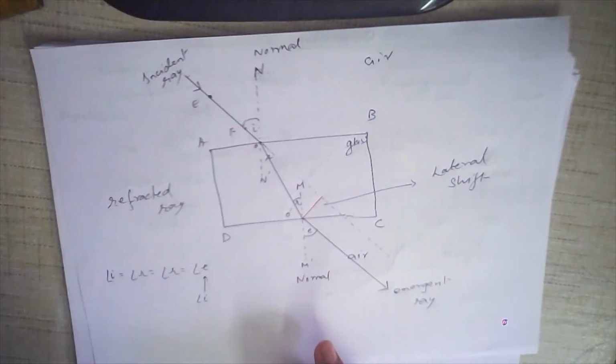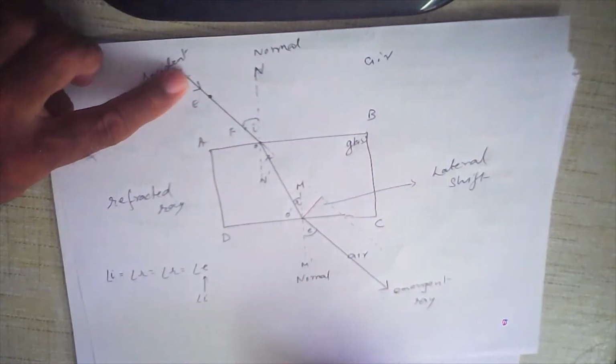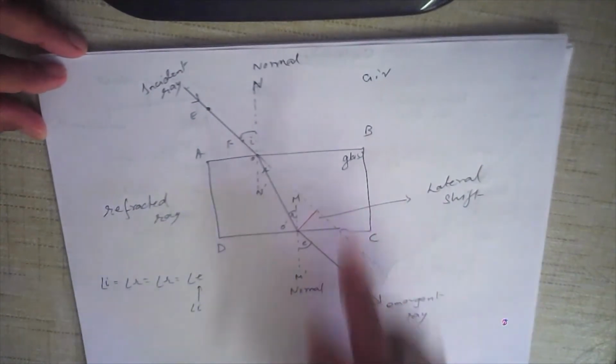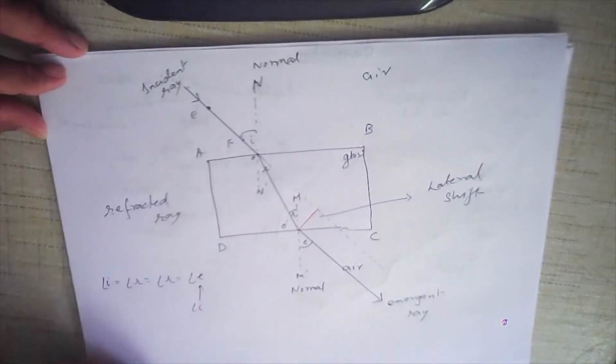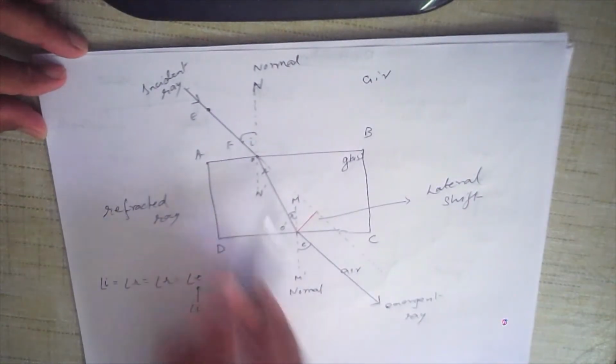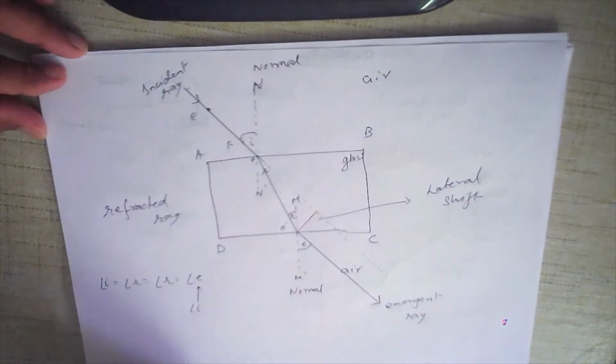So all the four angles will be equal, and that is why these two rays of light, this one and this one, are parallel to each other. When the ray of light emerges, it is parallel to the incident ray. And this distance between the apparent ray of light, it should have gone in this direction, but it has gone in this direction. And this distance is called lateral shift.